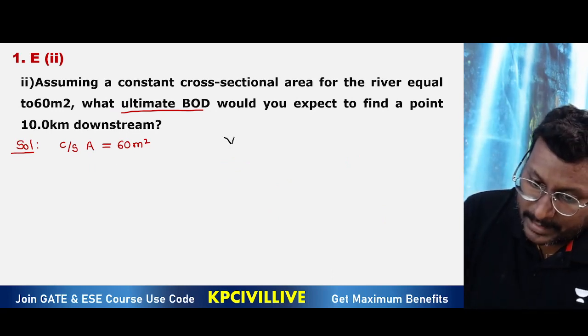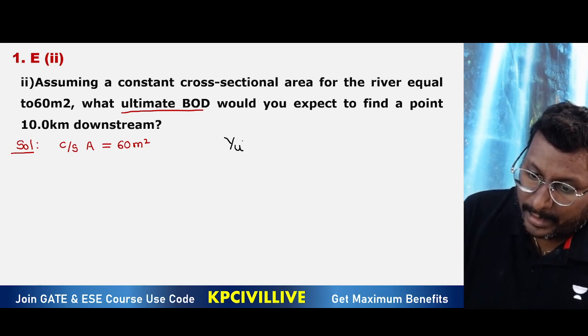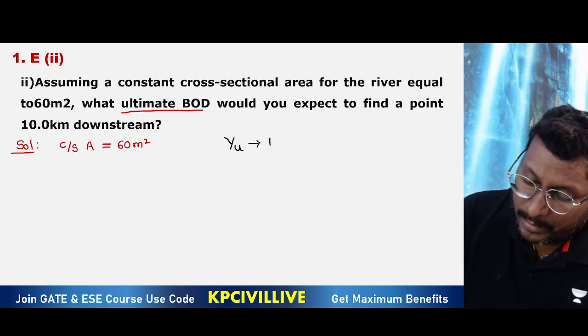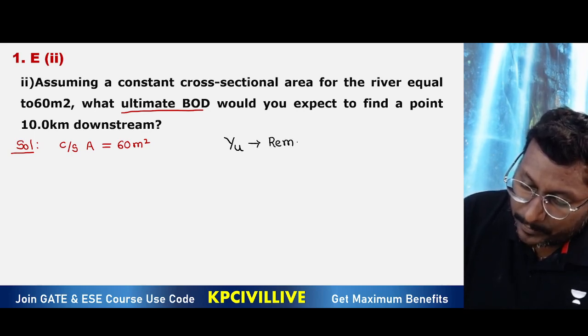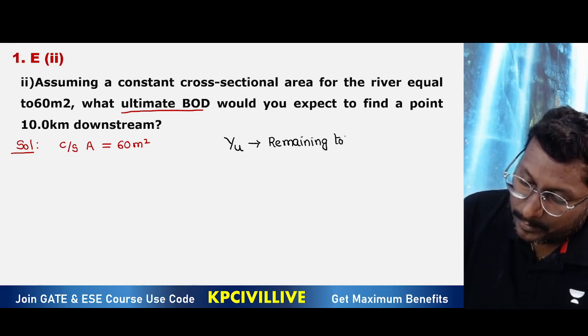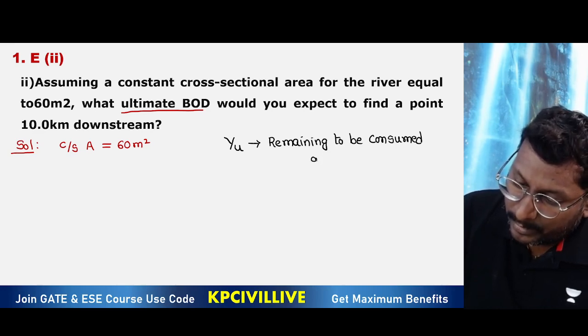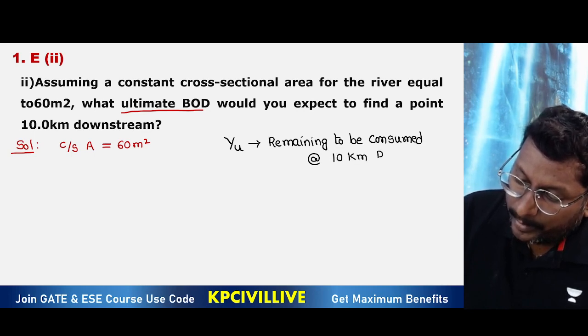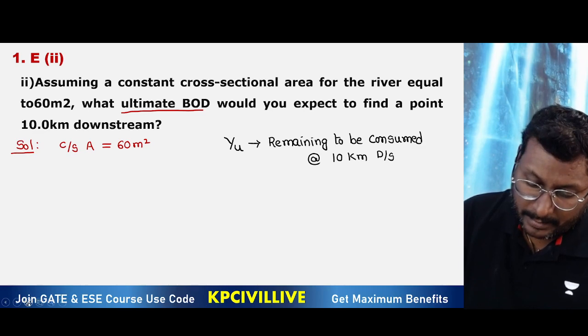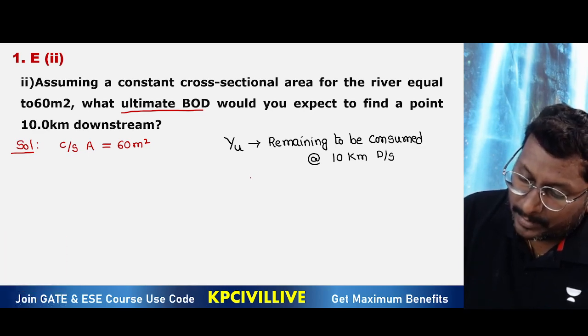So if you consider ultimate BOD remaining to be consumed, this is required. Where remaining to be consumed? At 10 kilometer downstream.